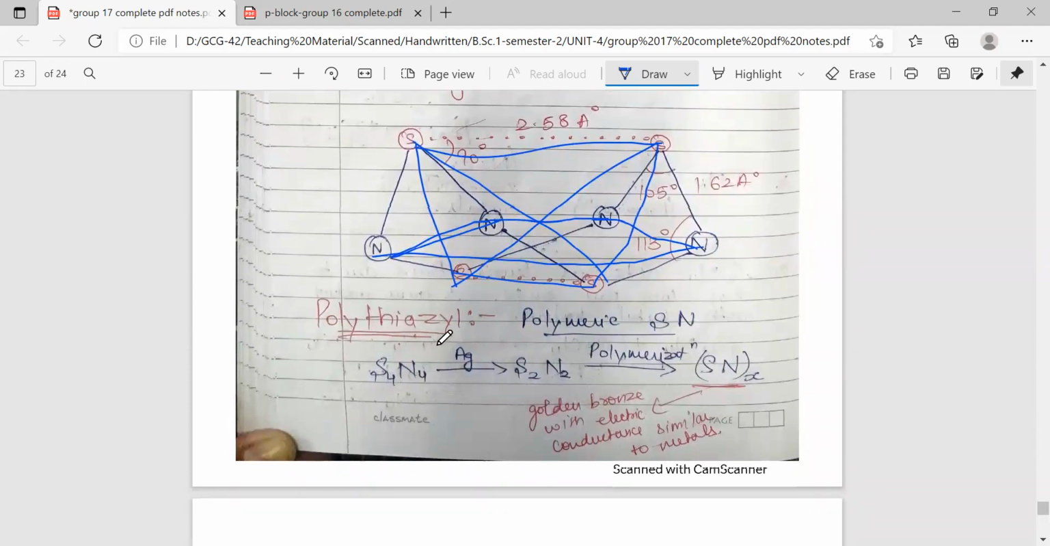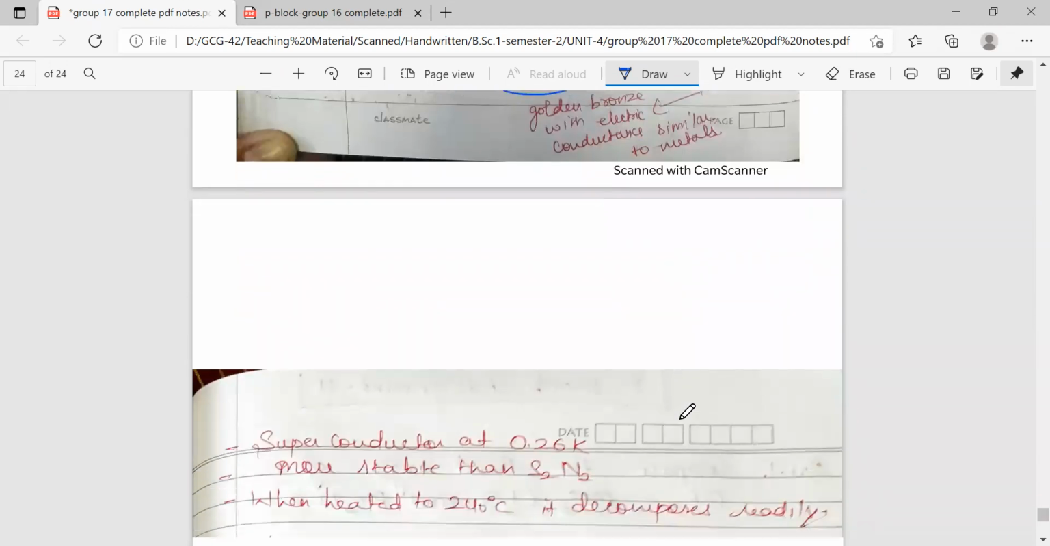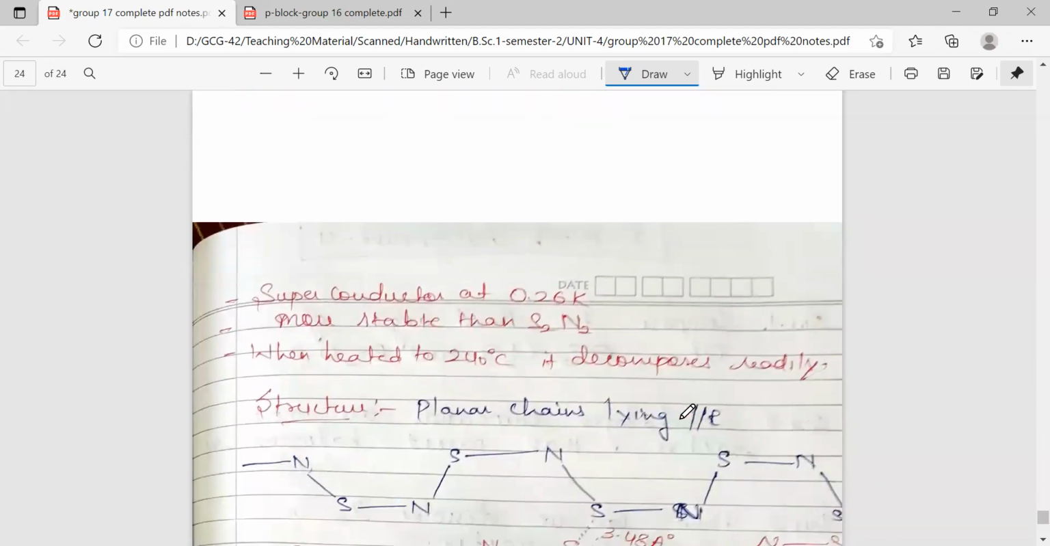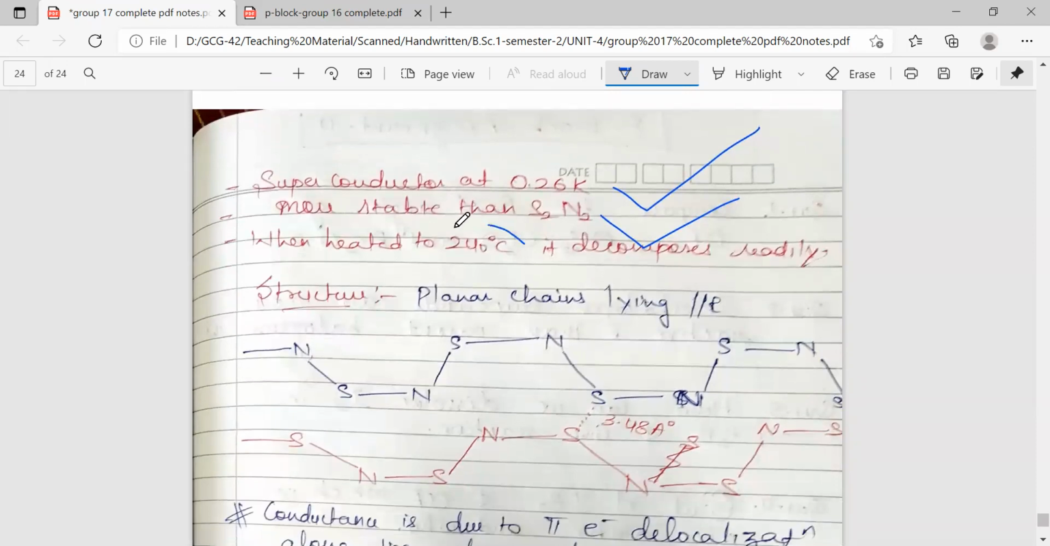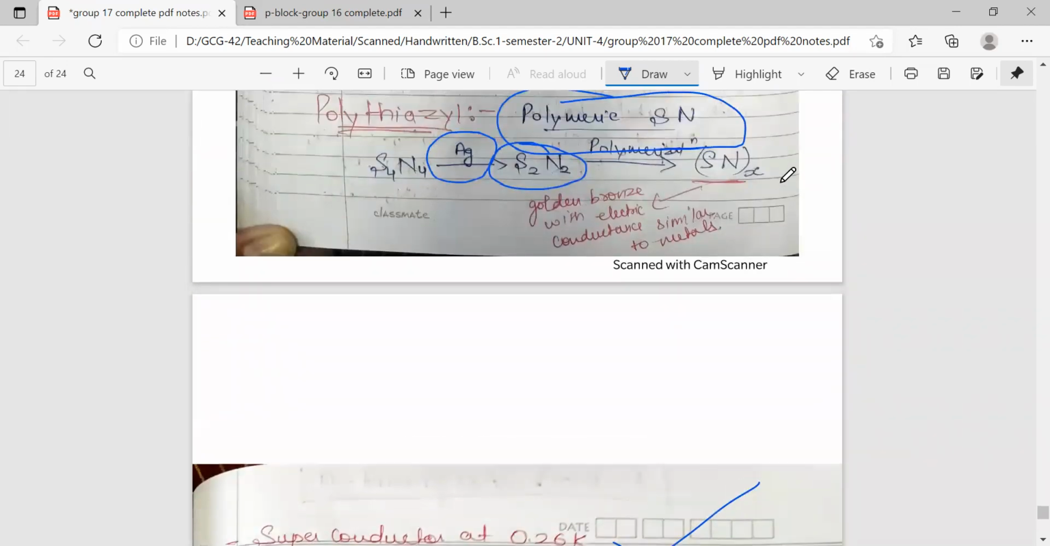One more important reaction is the formation of polythiazyl, which is formed by the polymerization of S4N4. It is treated with silver. It will give us S2N2, which further polymerizes to give this polythiazyl, which is golden bronze with electric conductance similar to that of metals. It can behave as a superconductor at 0.26 Kelvin. It is more stable than S2N2. When heated to 240 degrees Celsius, it decomposes readily, this polymeric structure (SN)x.